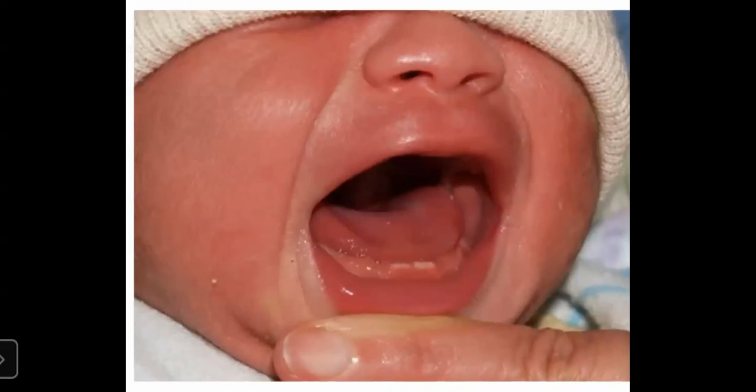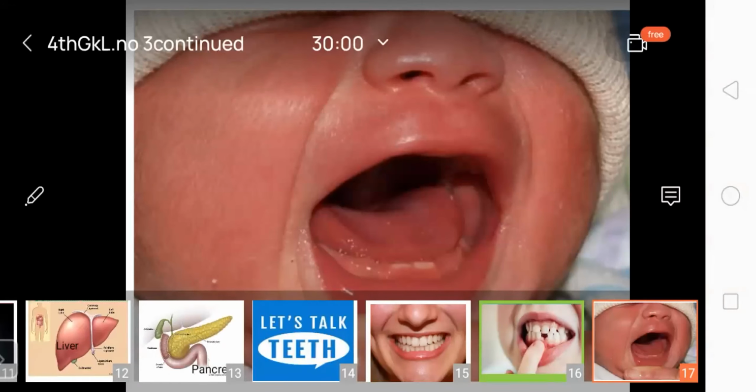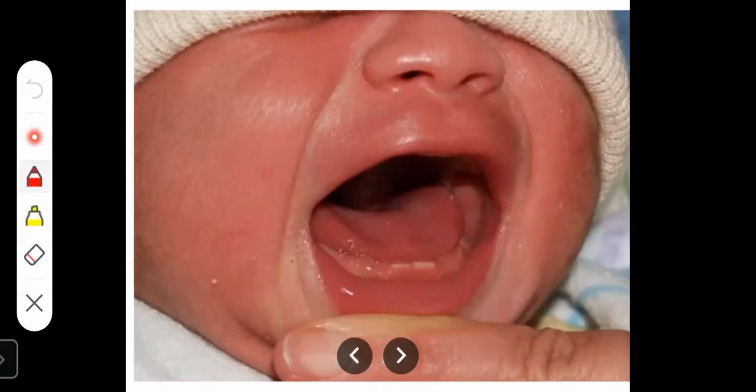Now, let us see the journey of the teeth. When babies are born, they have primary teeth below the gum line. This is the gum line, and below that gum line they already have the teeth.